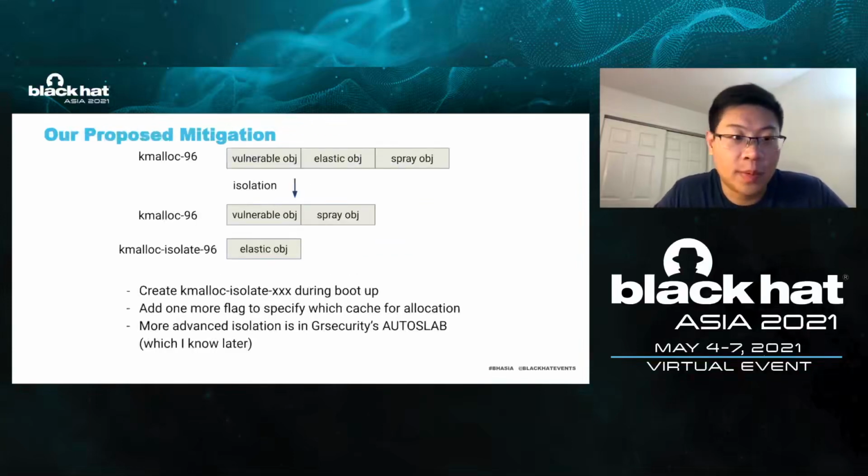According to our discussion in the previous slides, there is now no mitigation in the kernel that can perfectly neutralize the threat of elastic objects. To this end, we propose a new defense mechanism. This mechanism isolates the elastic objects that we identified into individual shadow caches. To be specific, we create an isolated shadow cache for each general cache during kernel bootup. Using shadow caches, we store elastic objects with the corresponding sizes. For example, the elastic objects originally allocated in kmalloc-96 will be assigned to kmalloc-isolated-96 after the isolation mechanism is enabled.